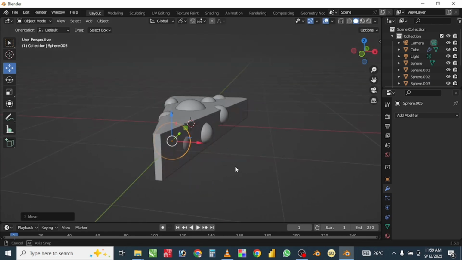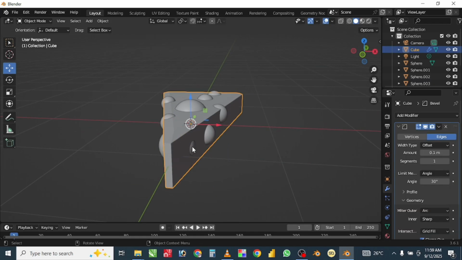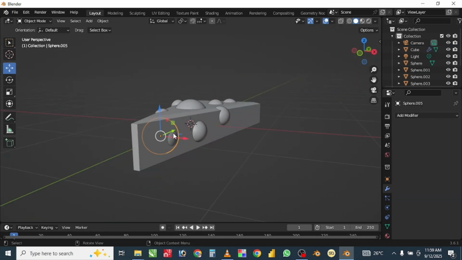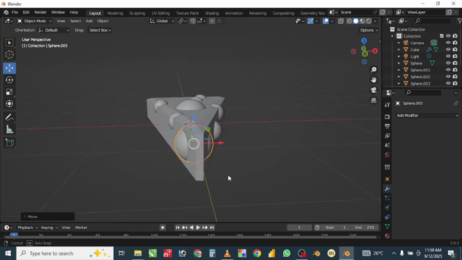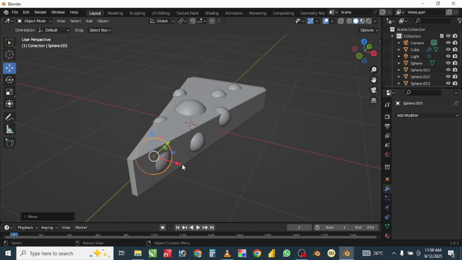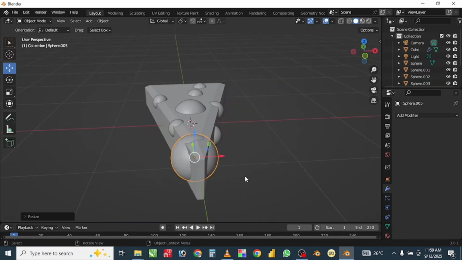I'm going to make some adjustment on this one. It looks like it's also protruding out and I don't want that. So I'll make some adjustment and reduce the size of the sphere. Here, it's too big.